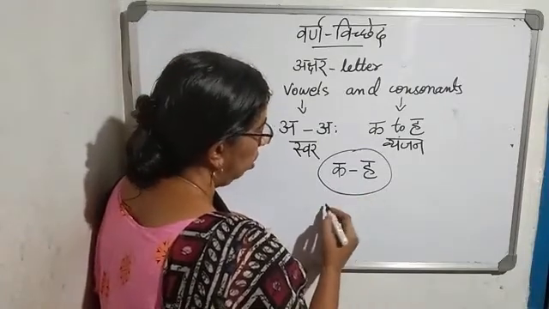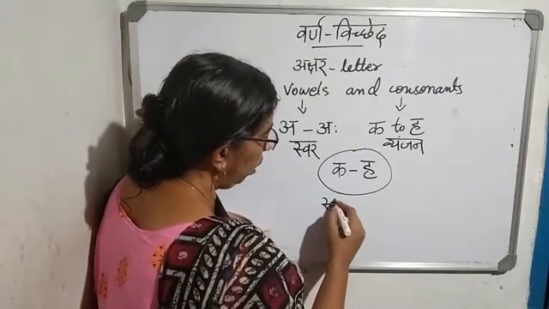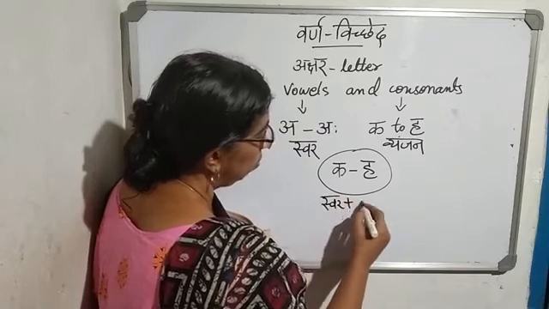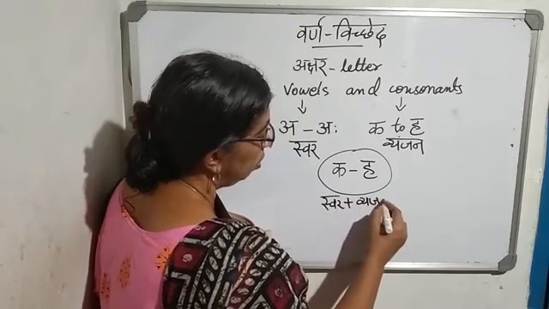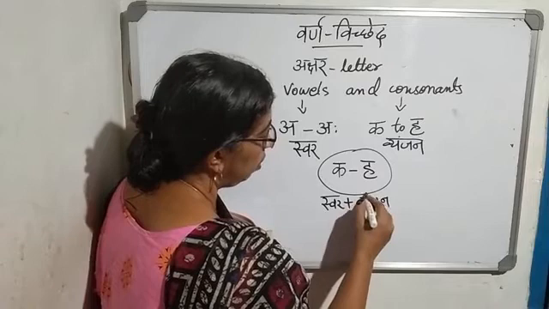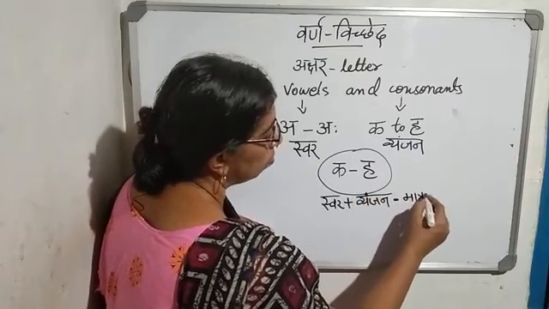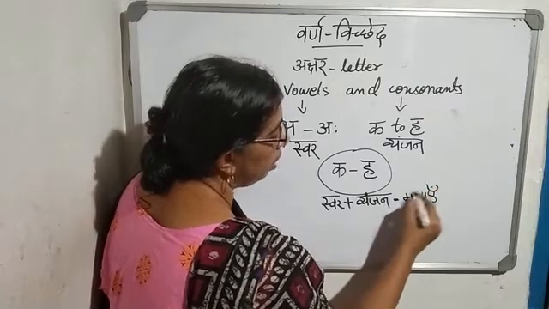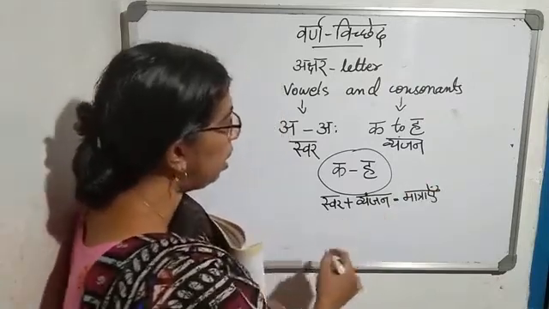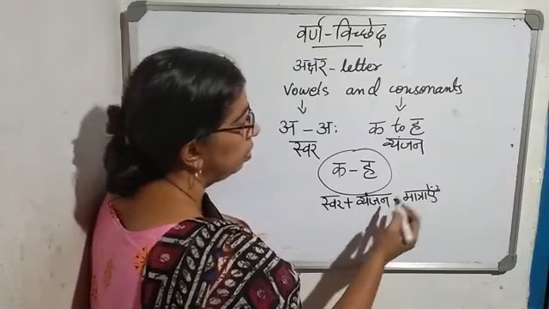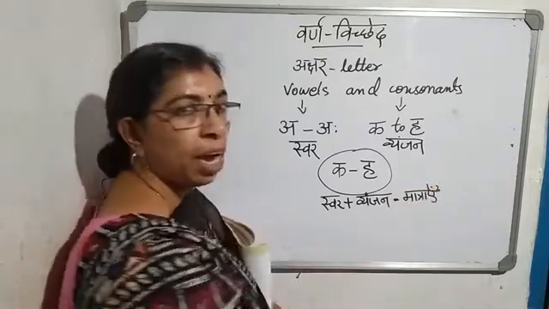See, Swar plus Vyanjan makes Matraye. When we mix up Swar in Vyanjanakshar, it will become Matraye.